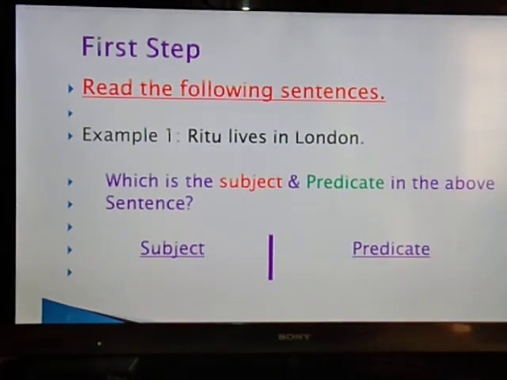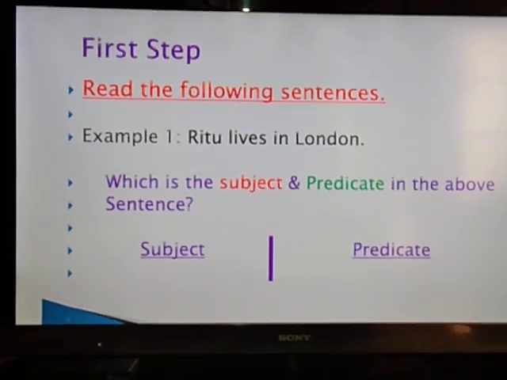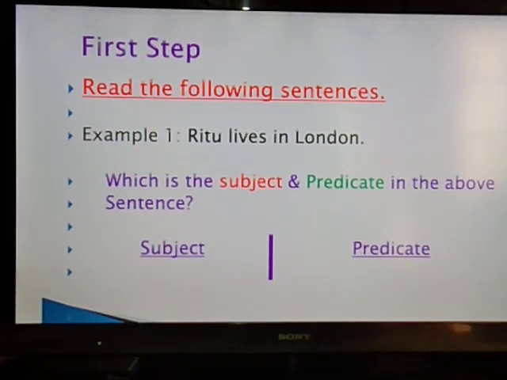Now here the very first sentence is Ritu lives in London. As I have already told you, subject is the name of a person, place, animal or thing, or we may simply say a noun. So here where is the noun? It's Ritu. We are talking about Ritu here, that she lives in London.